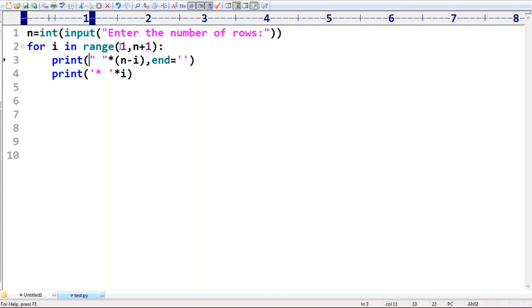Second time, I is equal to 2. 5 minus 2, 3 spaces. Space, and then 2 times star mark. The star is going to print 2 times. Next, after that, can you spell out? I value is 3. 5 minus 3, 2. So 2 spaces, and then star, star, star. This cycle by default will be repeated.